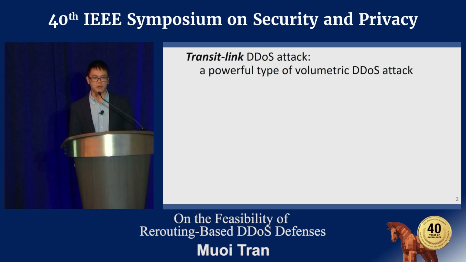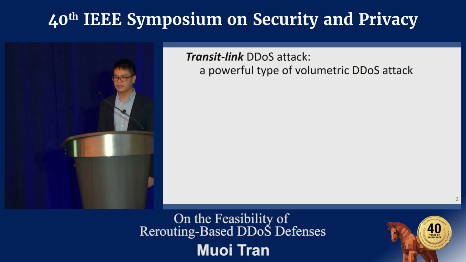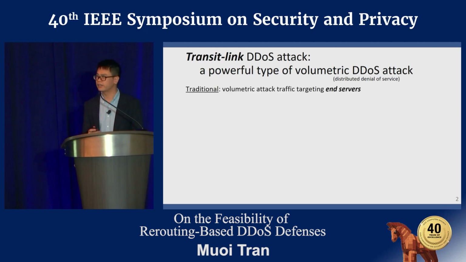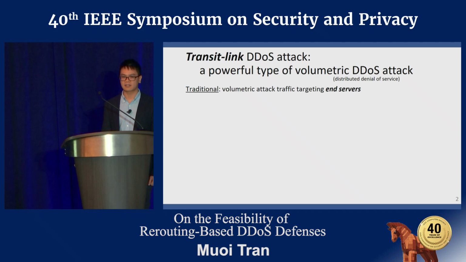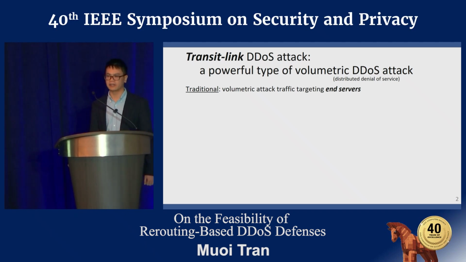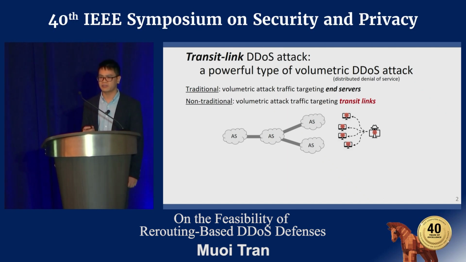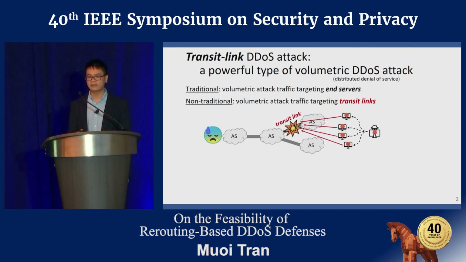I guess many people in this room may already know that DDoS, or distributed denial of service, attacks are very common in the current internet. Traditionally, volumetric DDoS attacks target the end server. But in this talk, we are more interested in a non-traditional type of DDoS attack that targets the transit link between autonomous systems, for example, the inter-domain link connecting Level 3 and Cogent.